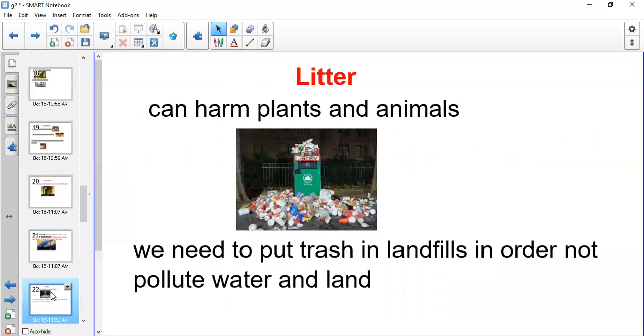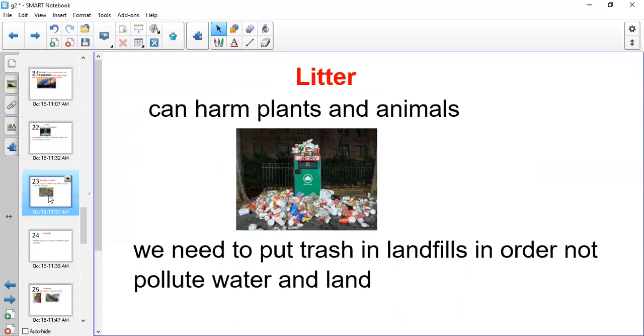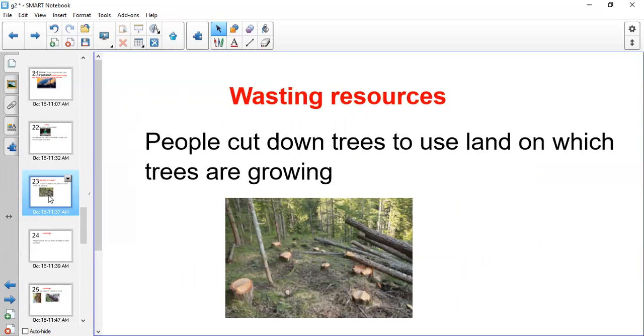Something else that people are doing is throwing trash, and this is not good because throwing litter can harm plants and animals. So we need to put trash in landfills, and I showed you the picture of different landfills, because if you put trash in landfills, water and land will not be affected by this pollution. The last thing we spoke about is that people are cutting down trees to build buildings, but by the end, animals will die because they will not be able to find food or homes for themselves.